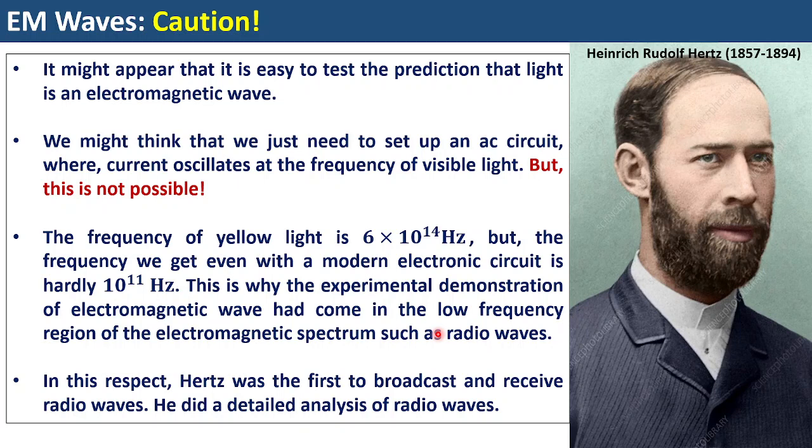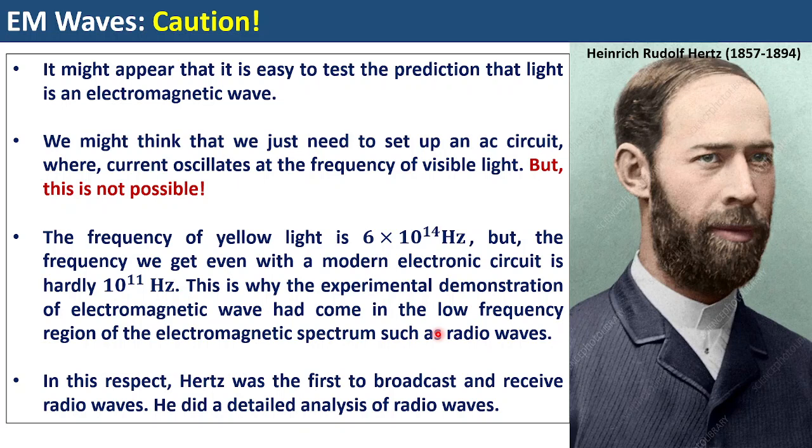So that is the reason that, although we know the basic thing behind the generation of electromagnetic waves is oscillating charges, you cannot produce that in the laboratory for high frequencies, because you will not be able to oscillate charges at a high enough frequency to produce visible light.